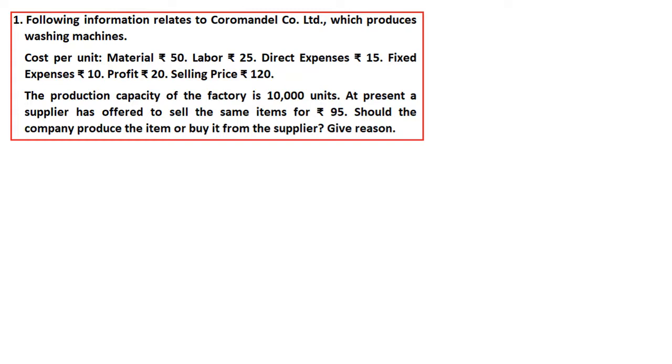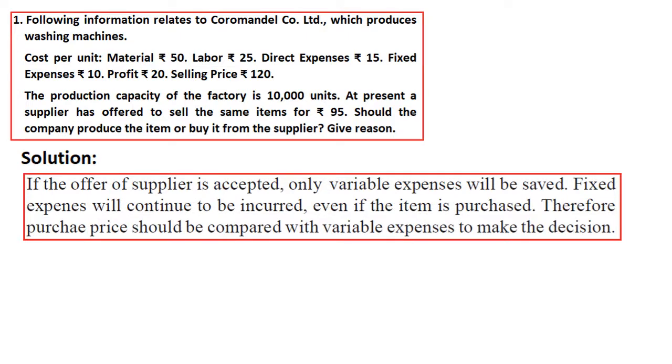So see the solution. When you talk about the solution, the most important is the same thing I have explained here. If the offer of a supplier is accepted, only variable expenses will be saved, whereas the fixed expenses will continue to be incurred even if the item is purchased. Therefore, purchase price should be compared with variable expenses to make the decision, right? So only one thing you bear in mind: variable expenses must be kept in mind for making the decision, right?